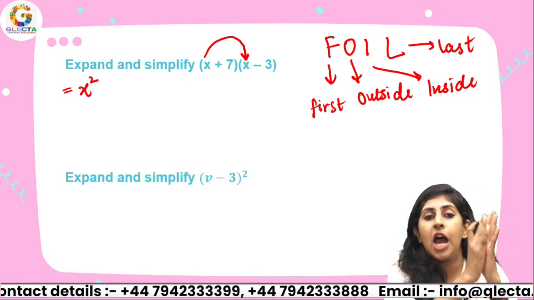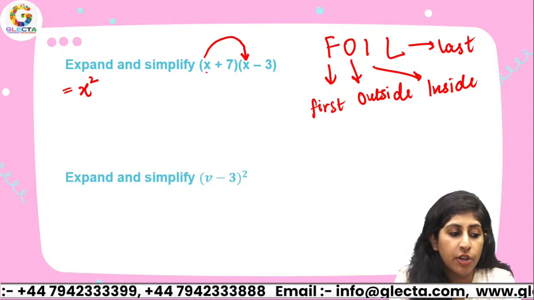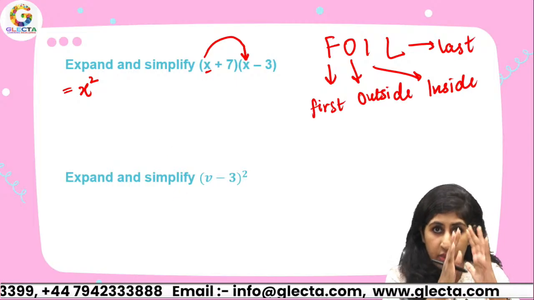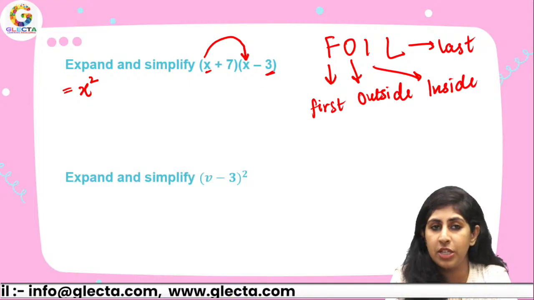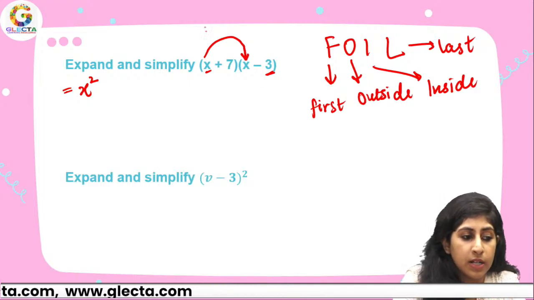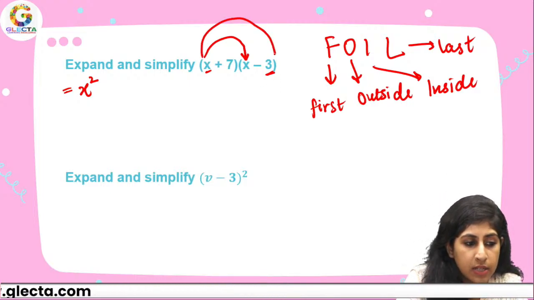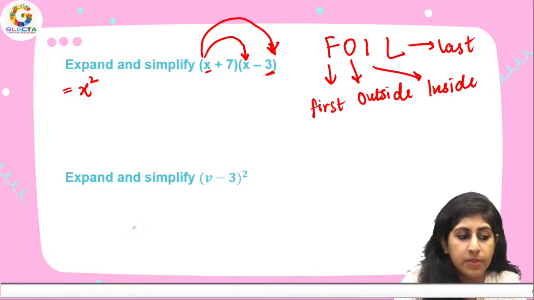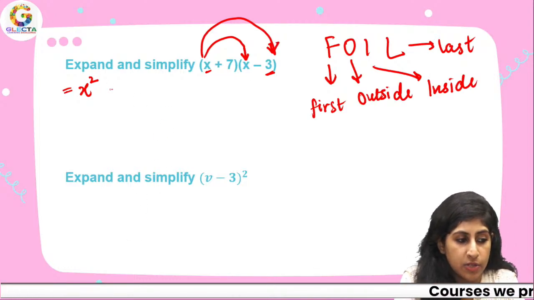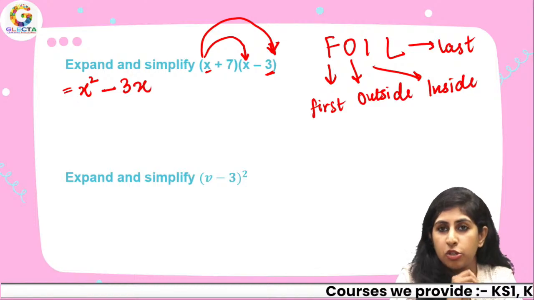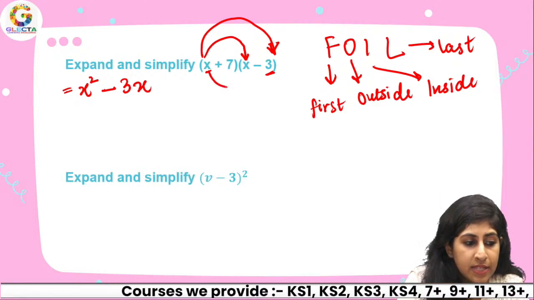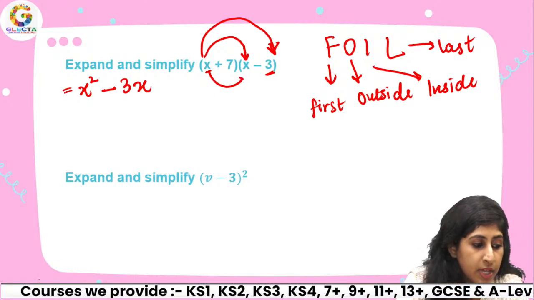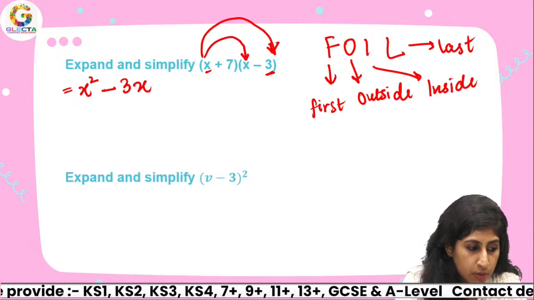Then you see the outside terms. Over here, x is on the outside in the first bracket, and in the second bracket, negative 3 is on the outside. So you multiply these outside terms. So this becomes x times minus 3, so minus 3x. Then you multiply the inside terms.